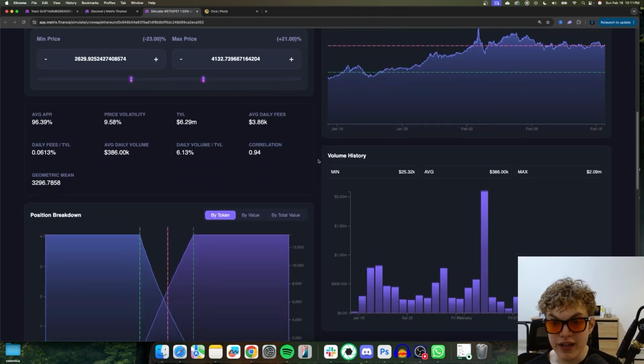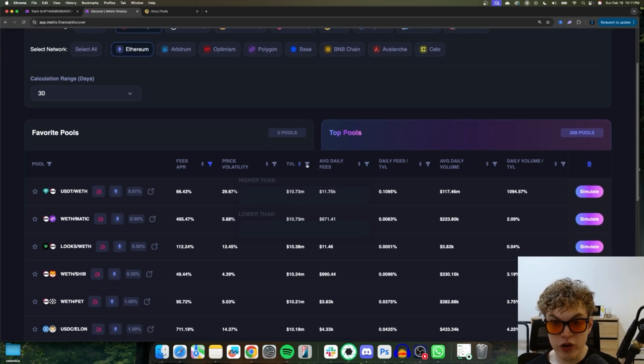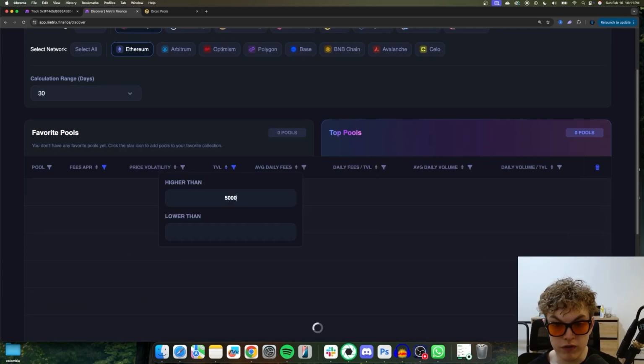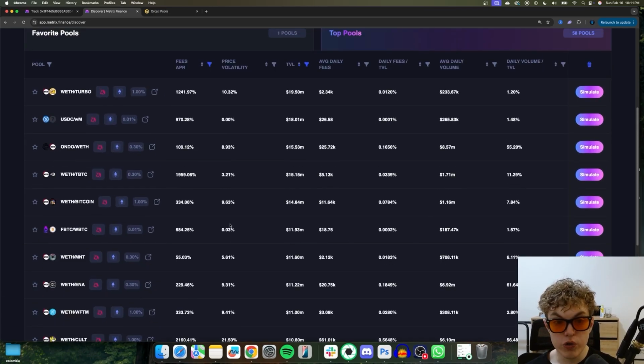But on Metrics Finance, you can scroll down and look. You can see the fees per day, the volume per day, etc. And then you can go back. You can add other filters. So for example, say we want to look for pools with higher than 5 million bucks in TVL. We can do so. We can scroll through the positions.